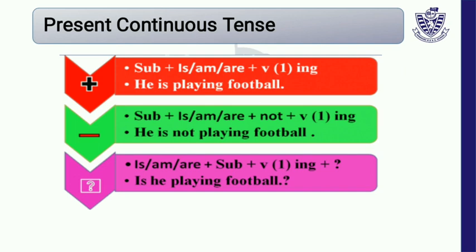And when we have to make it interrogative, we say: he is playing football. Is he playing football? The formation will be is, am, are, then subject, then the first form of verb with ing, and at the last we use the question mark. Look here. It is very simple to make an interrogative from our simple sentence. We use our helping verb at the start.